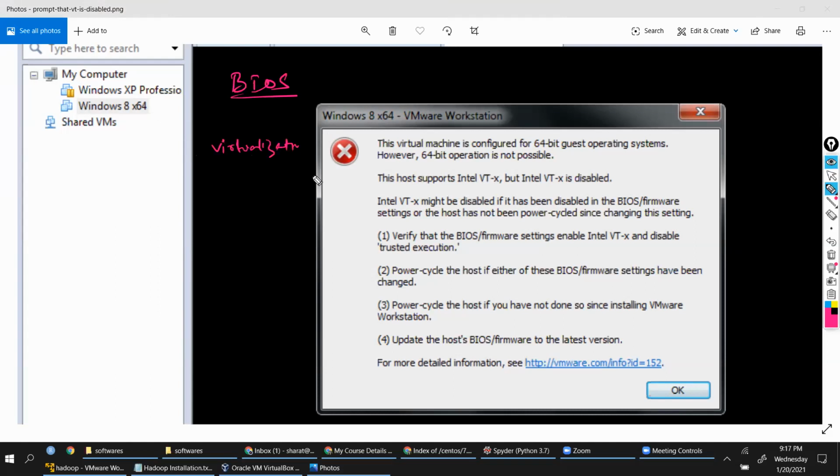It could be in advanced settings or somewhere. You have to look for it. This virtualization will be disabled for you. You have to enable this option. Okay, if you do that, then this issue is resolved.